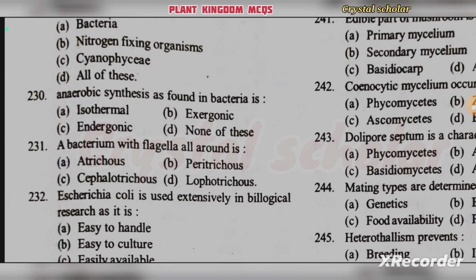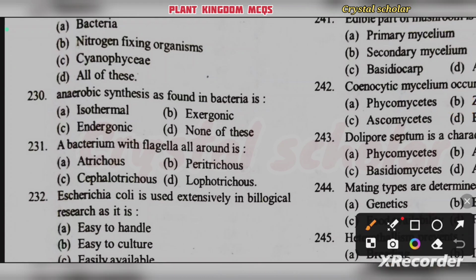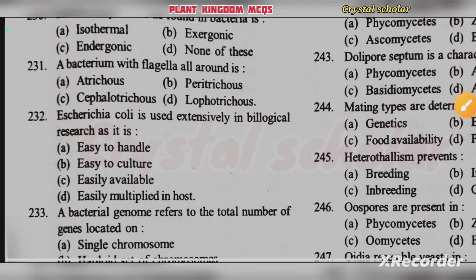Then a bacterium with flagella all around is atrichous, peritrichous, cephalotrichous, lophotrichous. A bacterium with flagella all around is known as peritrichous. Okay, peritrichous. Option B.